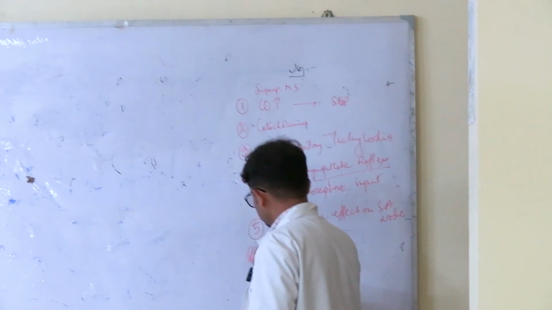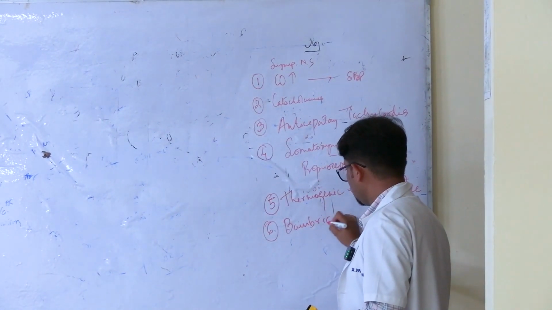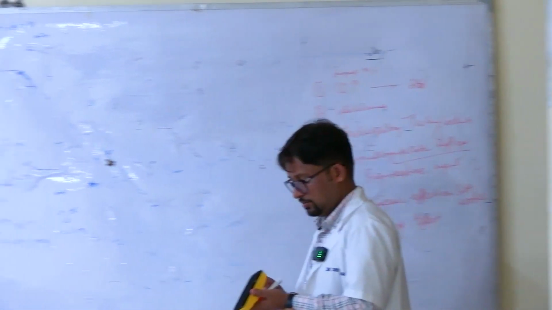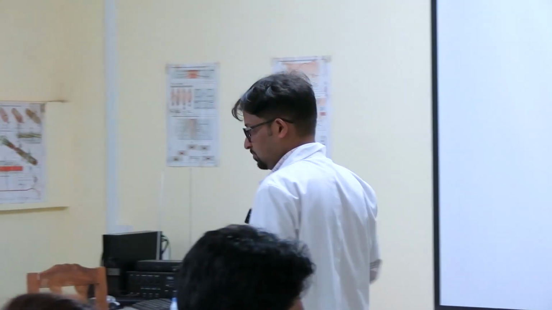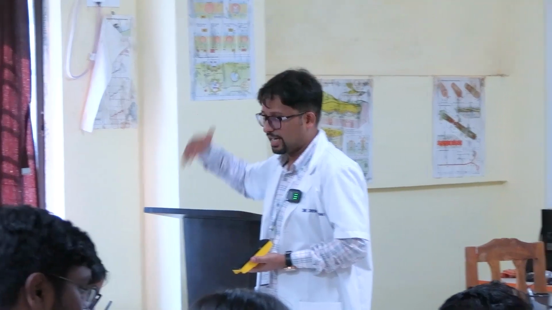Okay. There is one more thing, the Bainbridge effect. Bainbridge, remember, not brain bridge. What is that? When there is a greater blood volume returning to the heart on the right side, that means in the right atrium, if venous filling or blood volume on the right side is higher, this causes an increase in the heart rate, right?